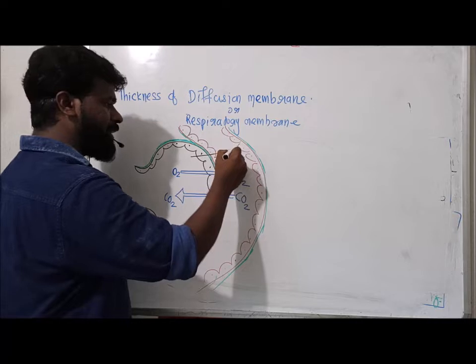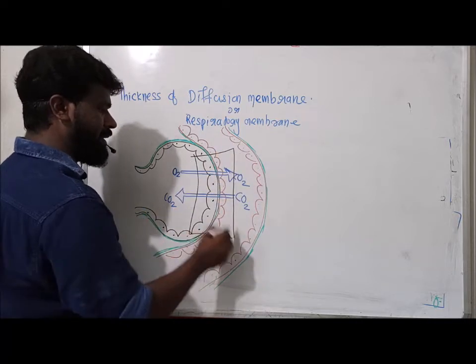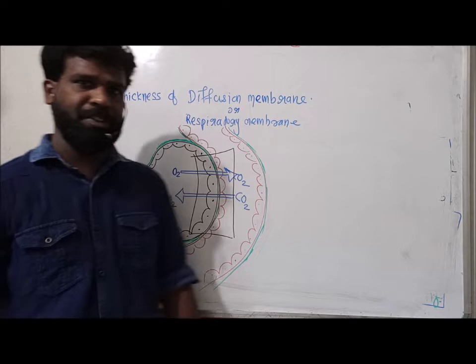See, these form the respiratory membrane. We already learned about it.